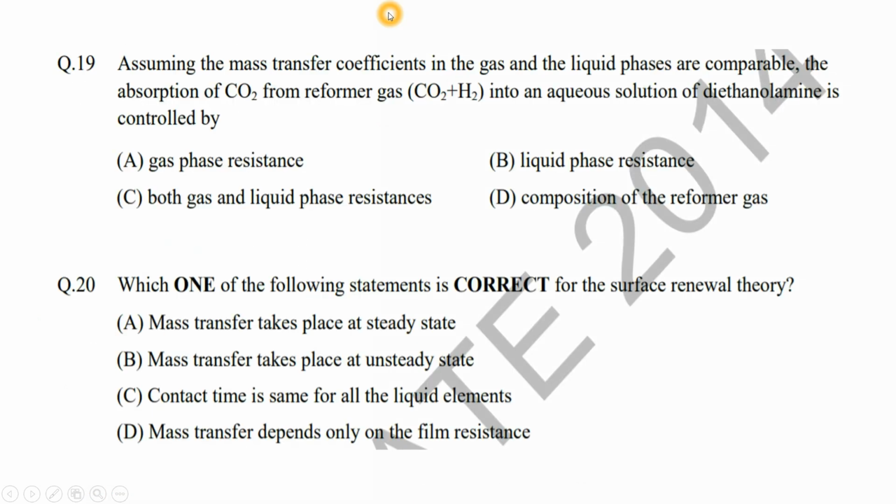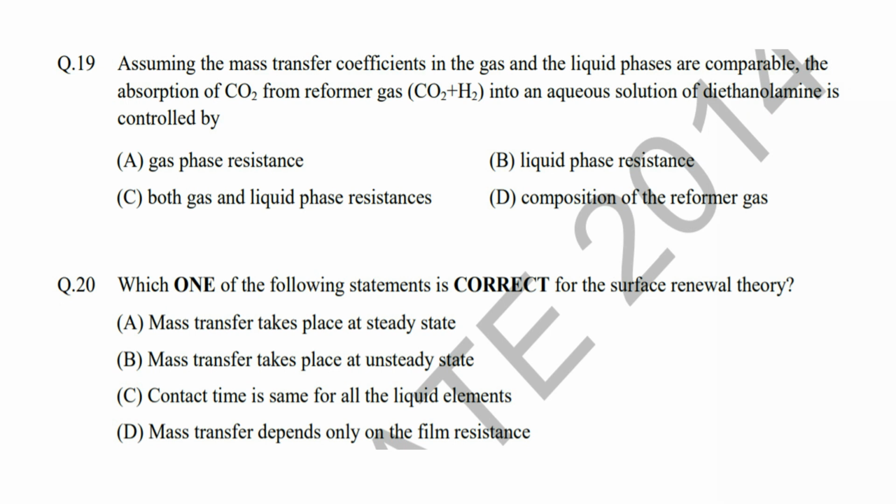Our next question: assuming the mass transfer coefficients in the gas and liquid phases are comparable, the absorption of CO2 from reformer gas into aqueous solution of diethanolamine is controlled by. Remember this, diethanolamine is generally used to absorb CO2, since the CO2 is absorbed very fast, because it makes a bond with this compound.